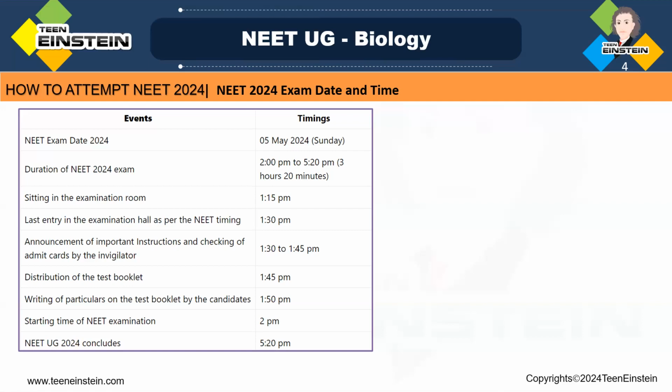Then students should be familiar with the NEET exam pattern and NEET exam syllabus to effectively prepare for the test. Right. So the National Eligibility cum Entrance Test, or the NEET, is an offline test, and you know that it's for a 3 hours 20 minutes time limit, and 180 multiple choice questions from physics, chemistry, and biology.